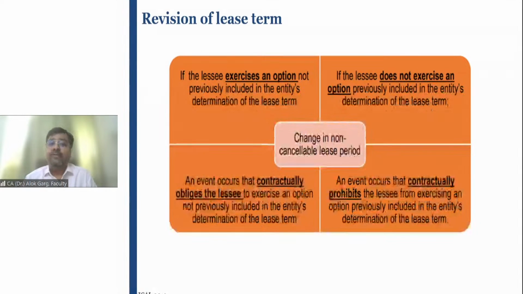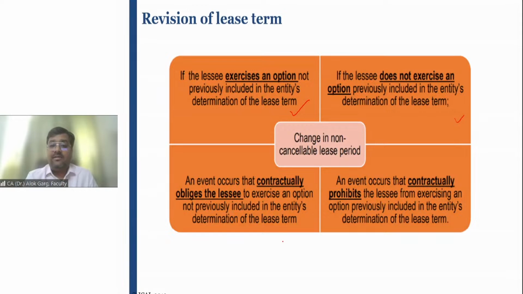Revision of a lease term. If the lessee exercises an option not previously included in the entity's determination of the lease term. Earlier, the lessee was not sure that he would avail the option for renewal, but now he wants to exercise this option, right? So it means there is a change in the lease term. If the lessee does not exercise an option which was included in the lease term earlier, the optional renewal period was included, but now he doesn't want to avail that option.